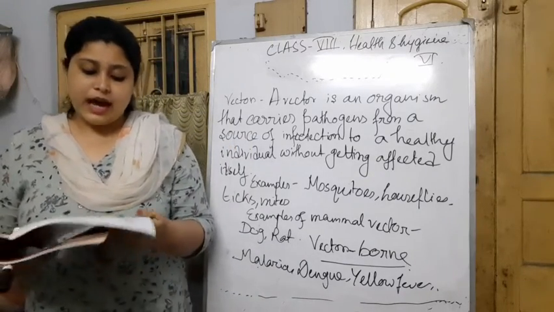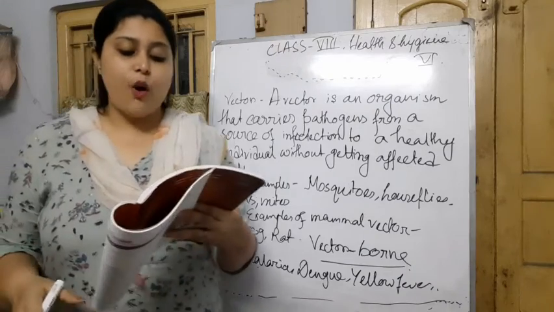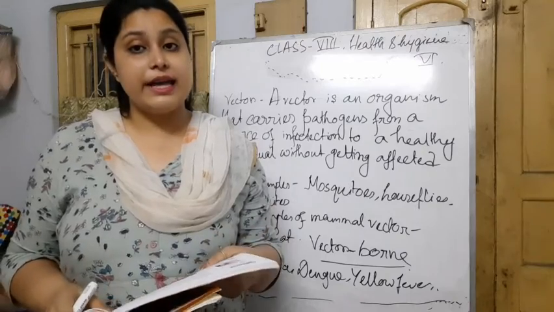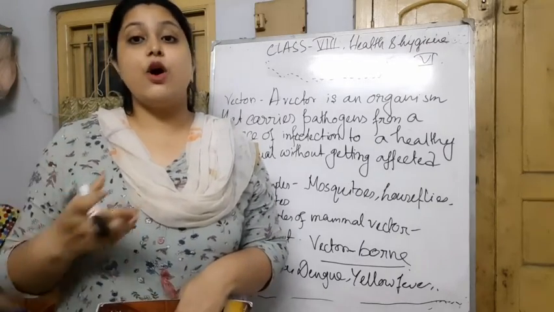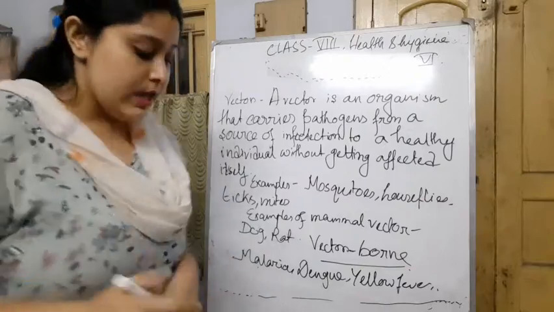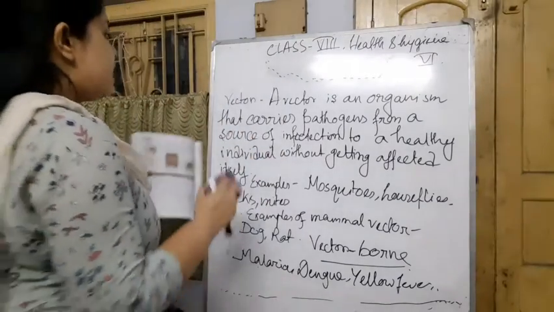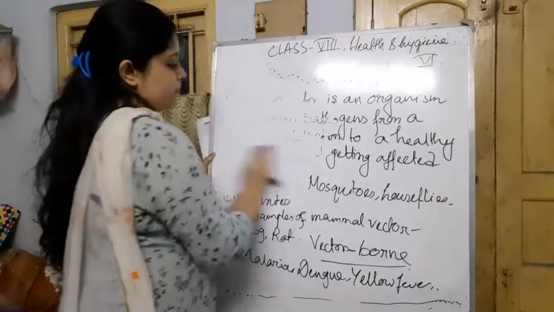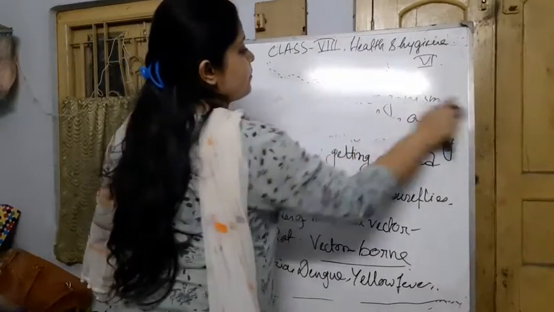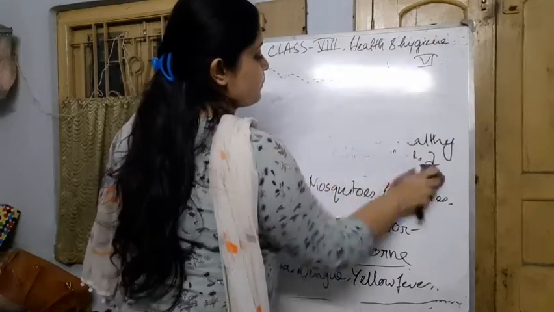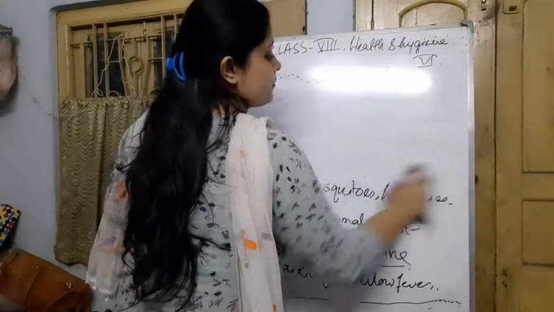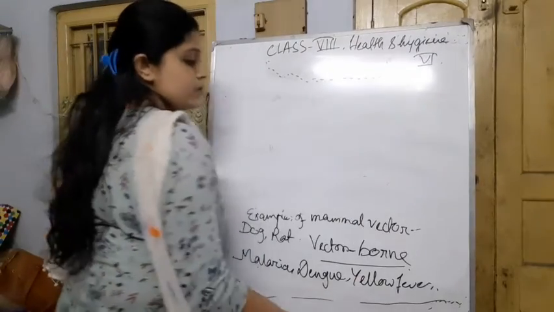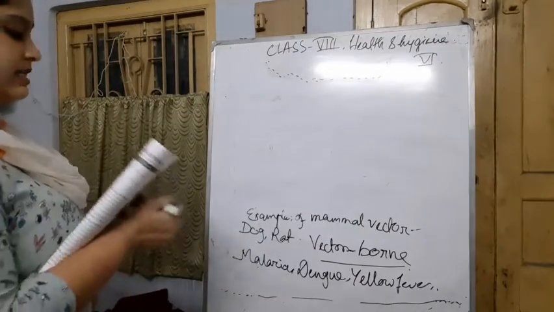Now we will start with the common vectors and the pathogens of diseases carried by them, and in the next video I will also continue with it. Let me erase this vector part and write from here. We will write this like a chart.